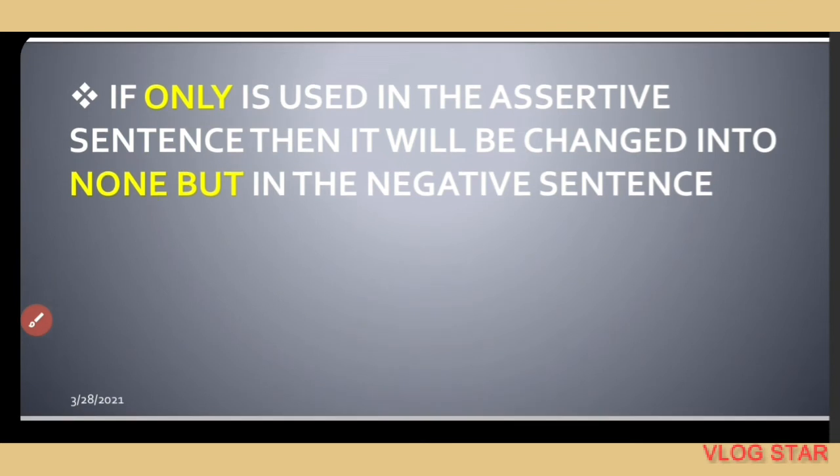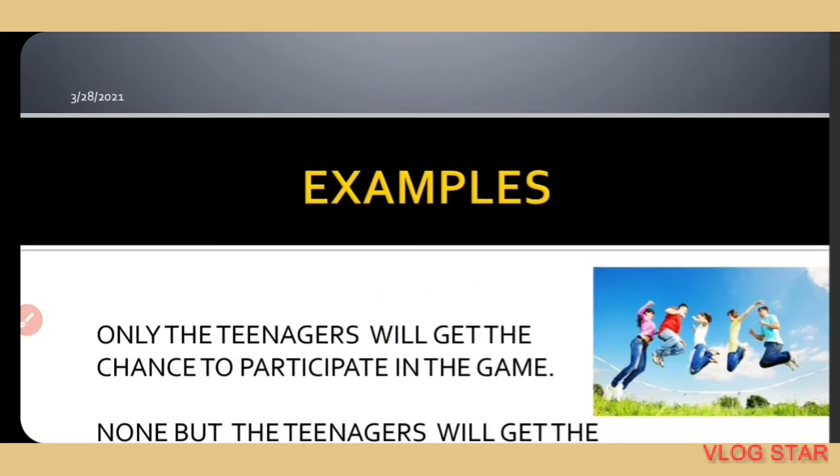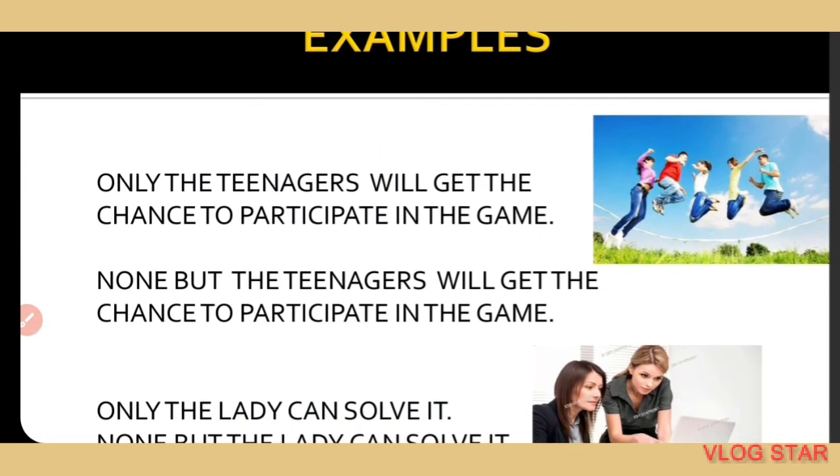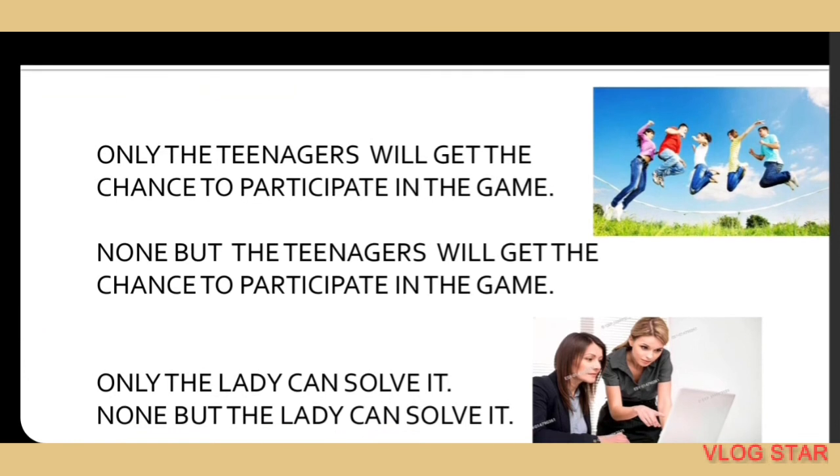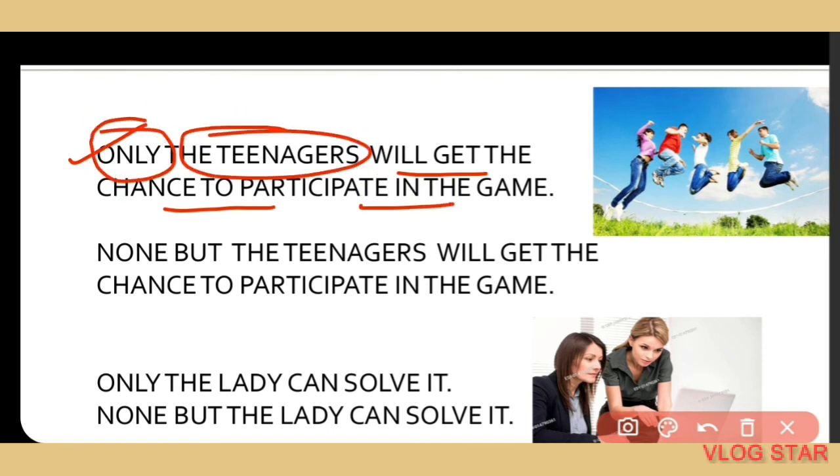Let's come and see the example, and I think you can understand better with the examples. So here are some examples I have provided for you. Only the teenagers will get the chance to participate in the game. So only the teenagers, কেবলমাত্র teenagersরাই will get the chance to participate in the game. গেমটাতে পার্টিসিপেট করার জন্য চান্স পাবে।